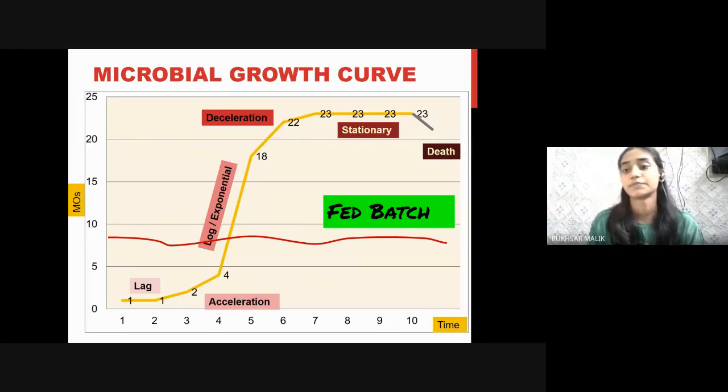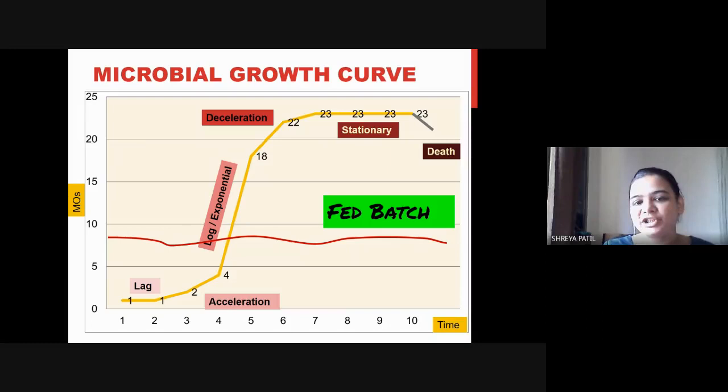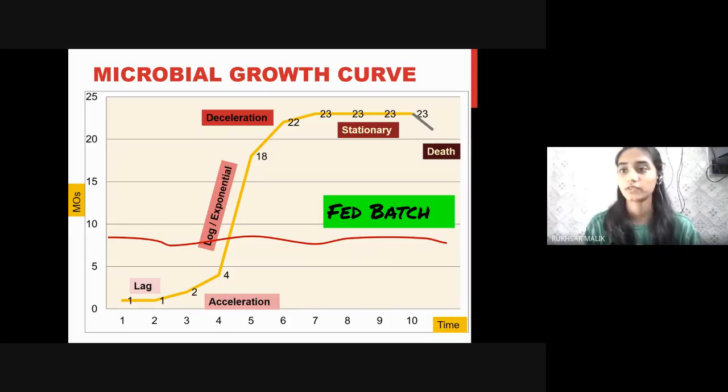Therefore, for a limited number of generations, we can keep on feeding the microorganisms and asking them to make more and more product. So this is what is called fed batch, feeding batch again and again. So what is better, batch or fed batch? Fed batch.